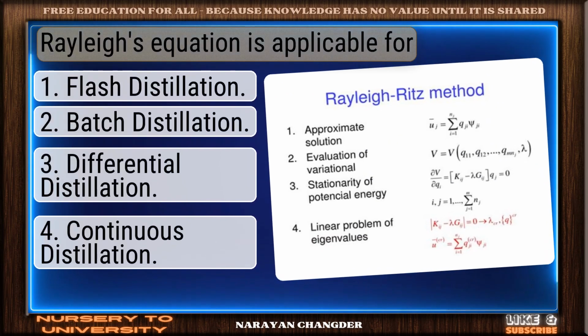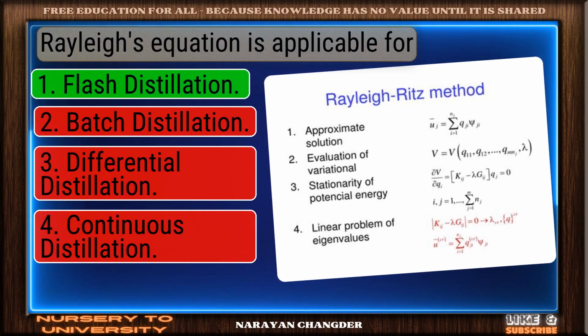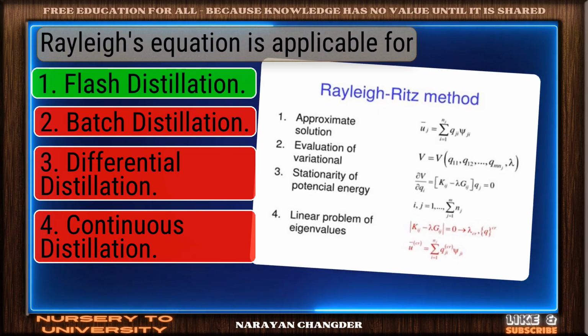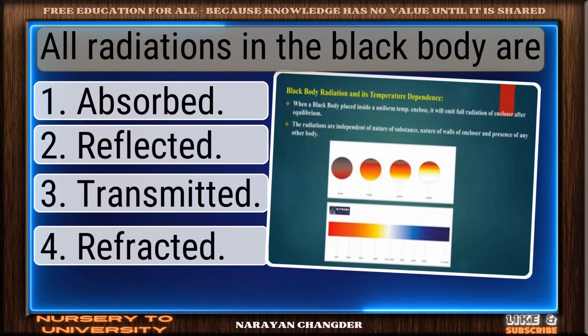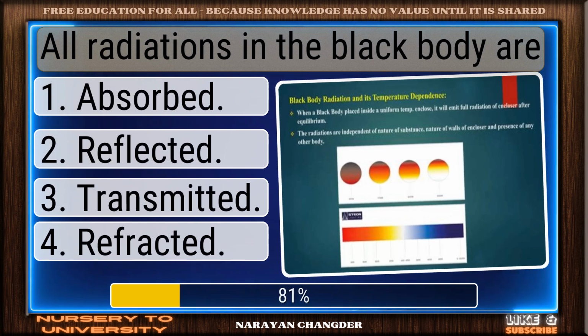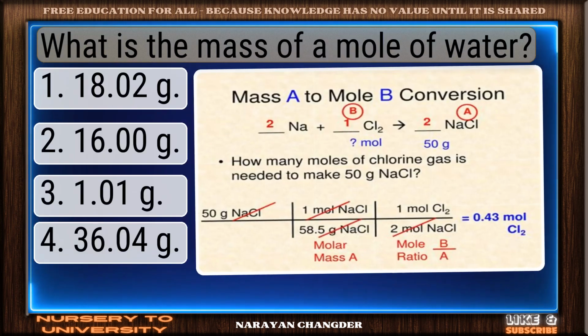Rayleigh's equation is applicable for. Smart move. Flash distillation is an accurate answer. All radiations in the black body are. Good thinking. Absorbed is the right answer.